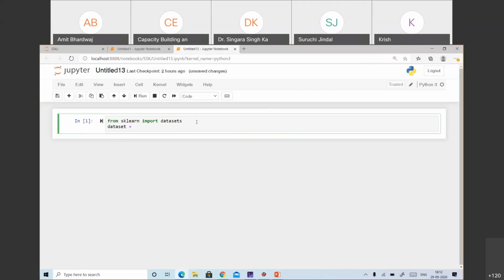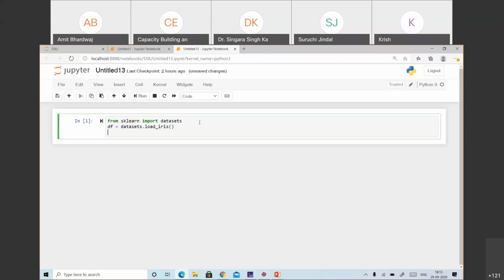You can give any name. If I have df here, then df = datasets.load_iris(). So now our data set has been stored in this variable, which is df.